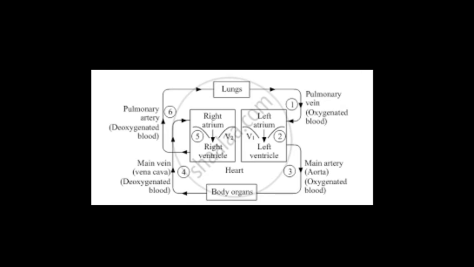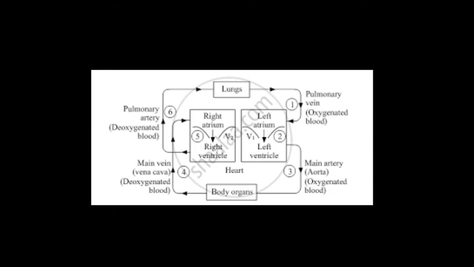So what is the function of the pulmonary vein? The pulmonary vein brings the oxygenated blood from the lungs into the left atrium of the heart. The second step is when the left atrium contracts, the oxygenated blood is pushed into the left ventricle through the valve V1, and when the left ventricle contracts, the oxygenated blood is forced into the main artery called the aorta.